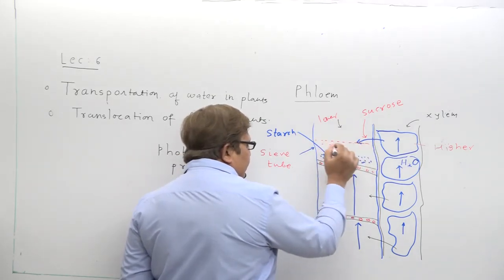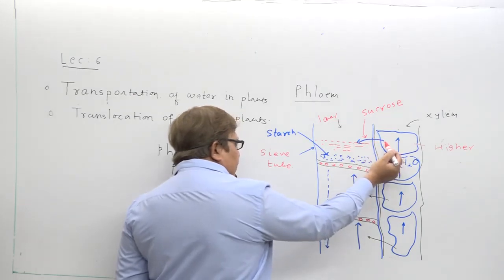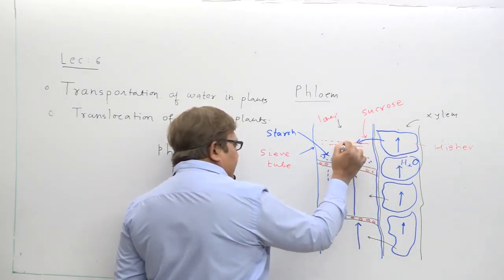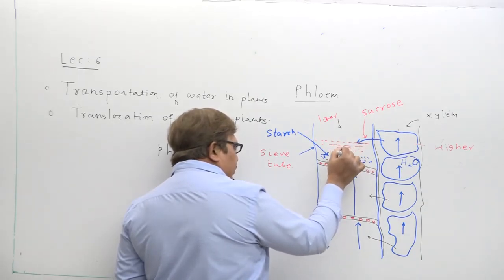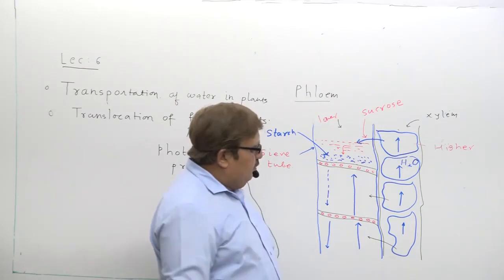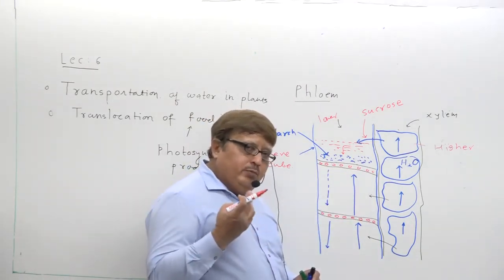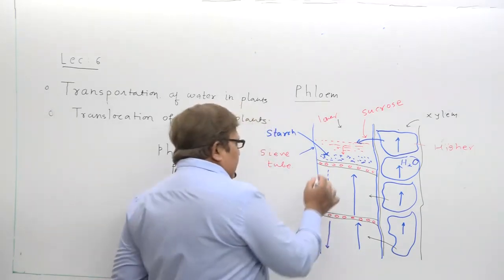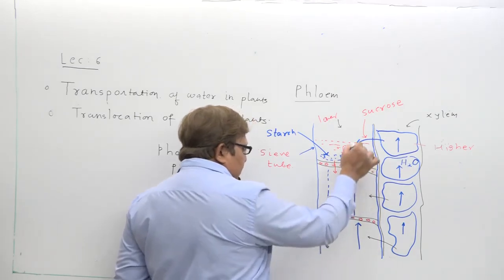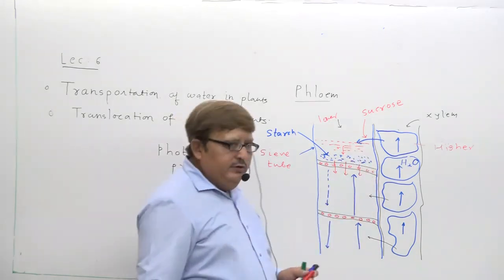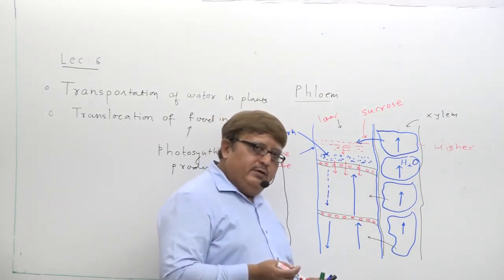Try to understand. This water has entered from the xylem cell into the sieve cell, and this water which enters here will try to put pressure on the photosynthetic product here. And because that osmotic pressure is created, the food is pushed downward, and this way via the sieve pore the food is transferred, and it can reach every part of the plant. Understand?